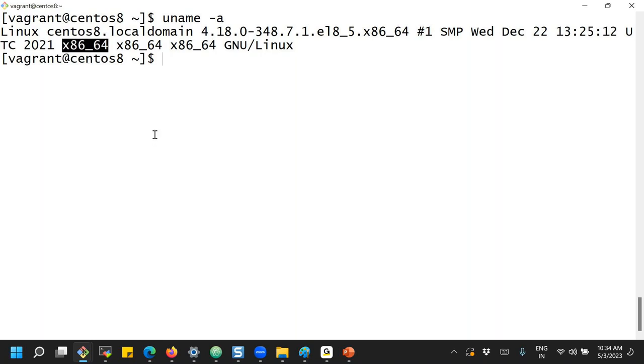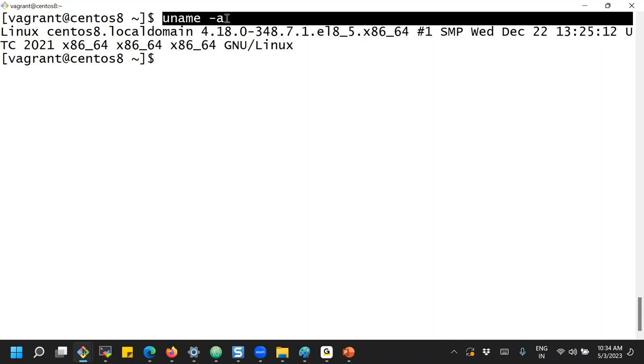A complete Linux information: the kernel version, whether it is a Linux operating system or not, which operating system we are using, enterprise Linux 7 or 8 or 9, the version, which architecture it is, what is the date and time, which time zone, all that information you can get with uname -a.